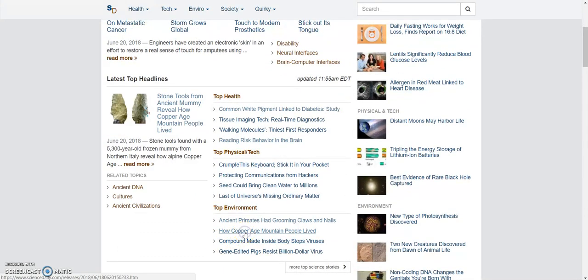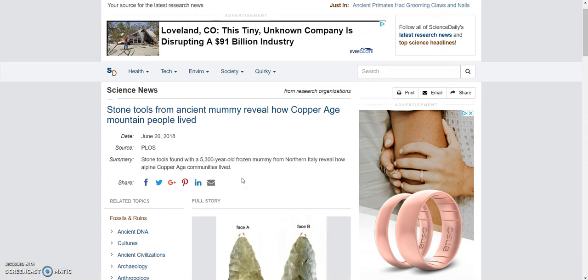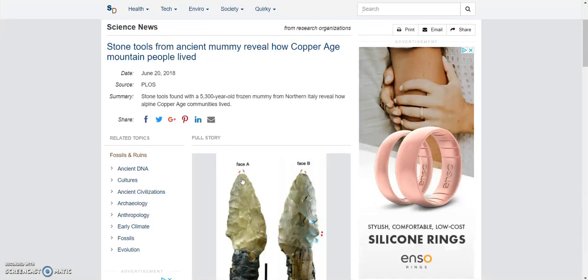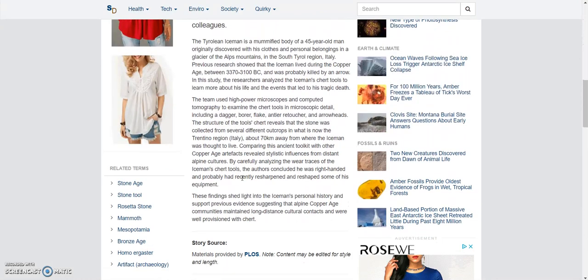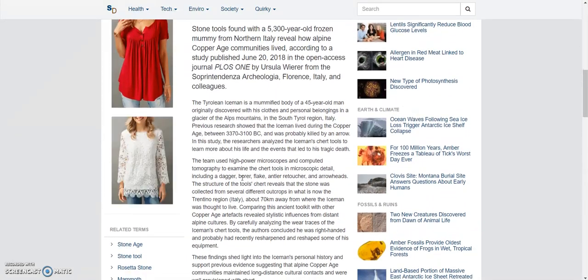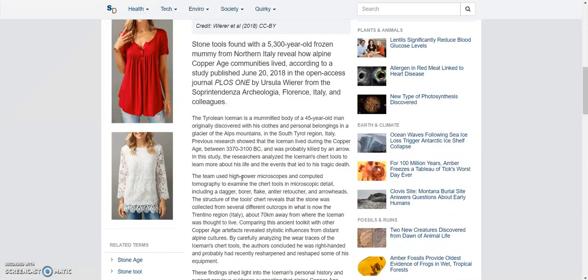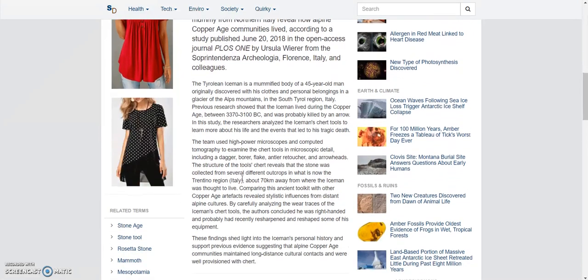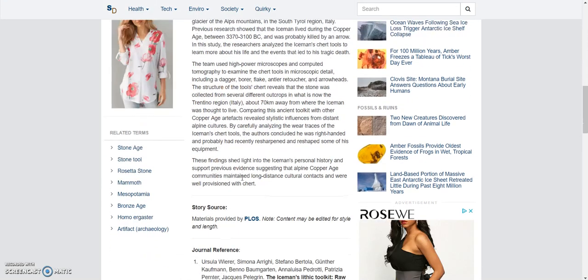So this link right here is taking you to an article looking at how Copper Age people lived. They based it on these stone tools that they found. Now, this is a really interesting article. However, just briefly glancing over it, it's way too short. I can tell just by looking at this that there is not going to be enough data and evidence in it because there's only 3 paragraphs in this information.